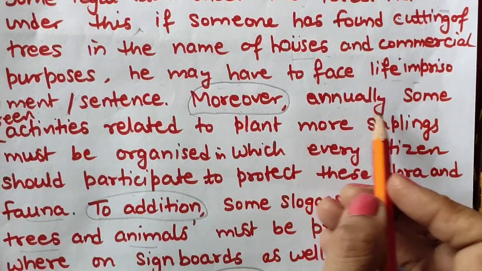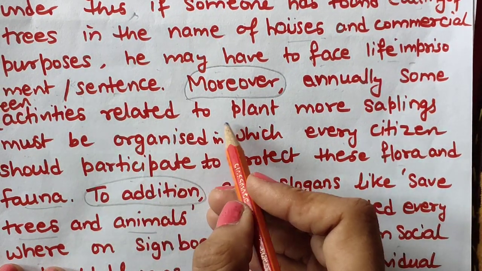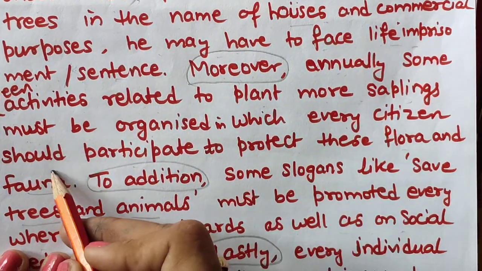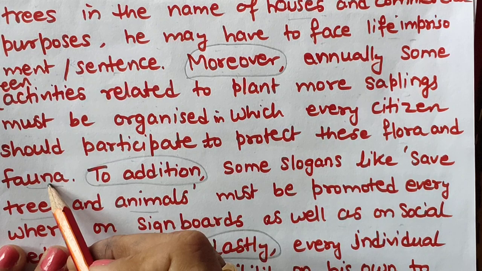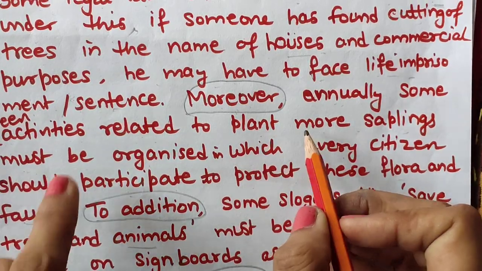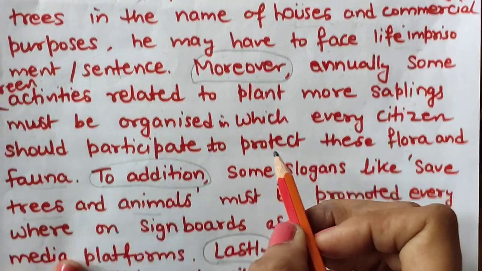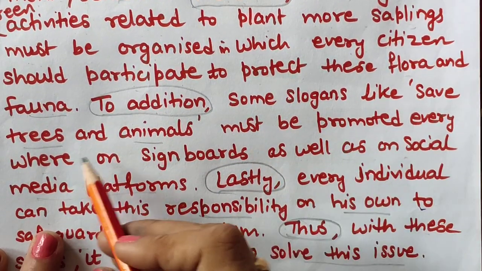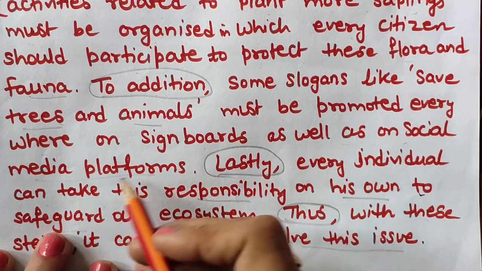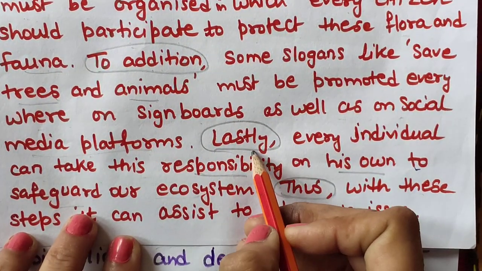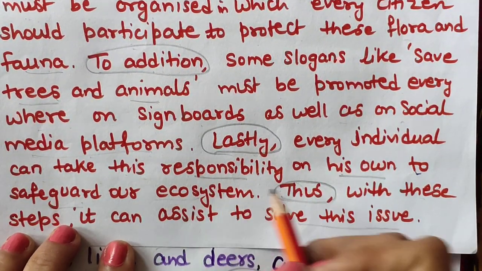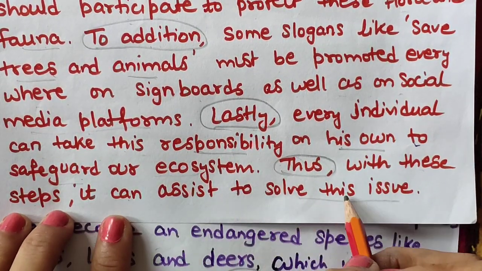Moreover, my next point: annually, some green activities related to planting more saplings must be organized, in which every citizen should participate to protect the flora and fauna in their nation. You can add to this, or you can just shorten this sentence. Next point: in addition, slogans like save trees and animals must be promoted everywhere on signboards as well as on social media platforms. Lastly, every individual can take the responsibility on his own to safeguard our ecosystem. Thus, with these steps, it can help to solve this issue.